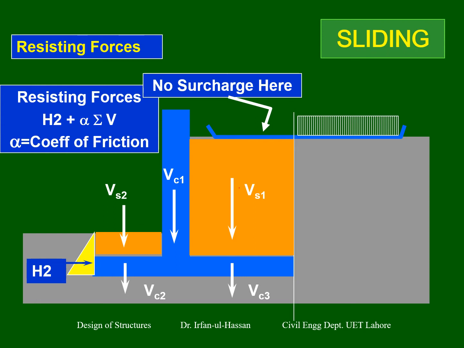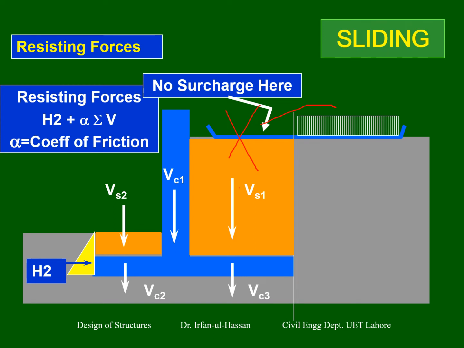The passive earth pressure is a kind of pressure which will only be present when the soil in front of the retaining wall is compressed. So when I say the retaining wall is moving on that side, it means that the soil is compressed, and yes, passive earth pressure can be seen when the soil is compressed on that side. But in the overturning case, the soil was not compressed, so we ignored it there. And why am I not showing the surcharge here? Because the lateral effect of the surcharge is present, but the vertical effect is not present.